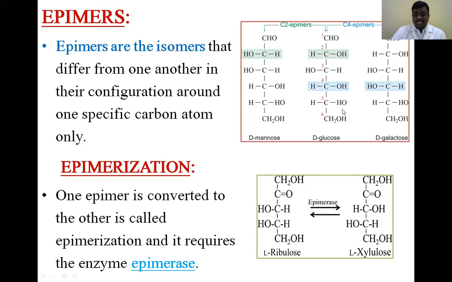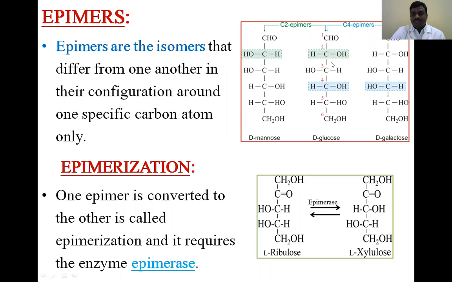Here C6H12O6. These are having the same structural formula, but only the arrangement of the OH group varies. That is also particularly only at one carbon atom. Okay, so here the glucose normal structure is having a 6 carbon chain. Okay, 3 OH groups are present on the right side, 1 OH group is present on the left side. So it is a dextrose sugar, D-glucose.